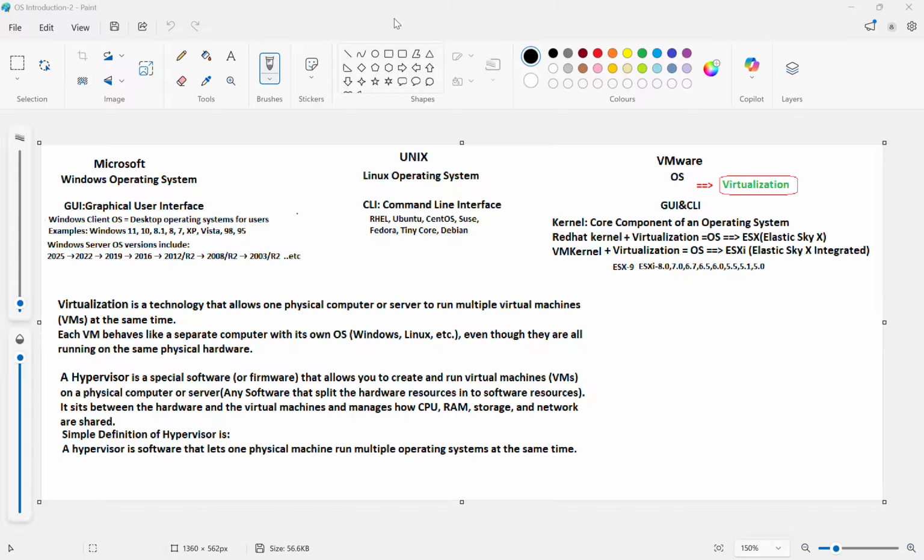Now we'll see why Linux is popular. It is free and open source, highly secure, stable and reliable, customizable, excellent for programming, servers and networking, and also has strong community support. Where do we use Linux?